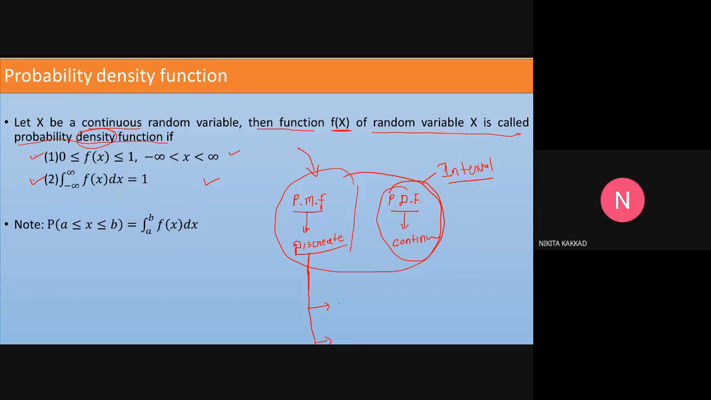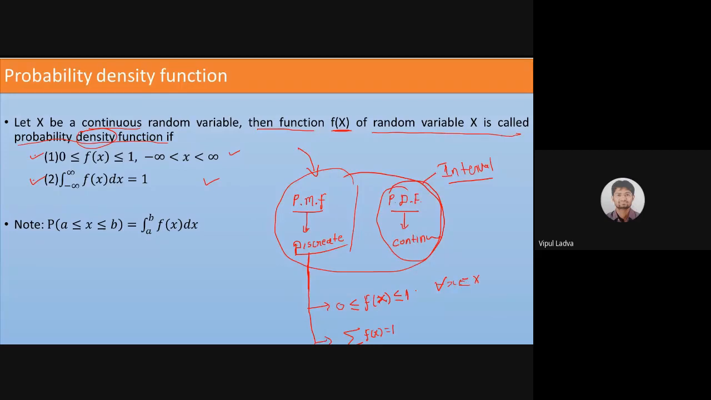When we add all the probabilities, the sum must be 1. And all the probabilities should be greater than or equal to 0, and less than or equal to 1, for all the x belongs to capital X.